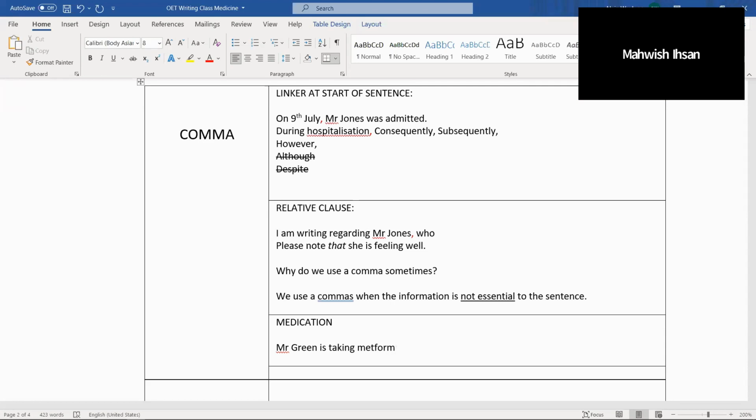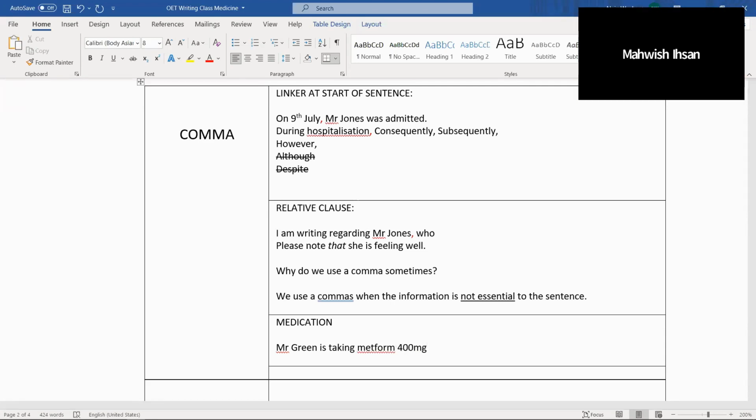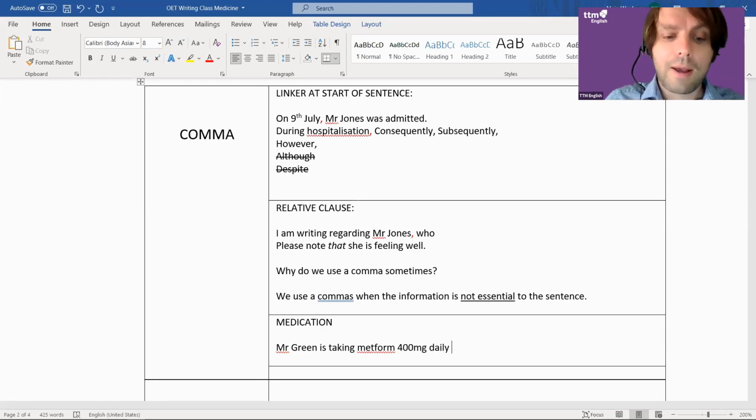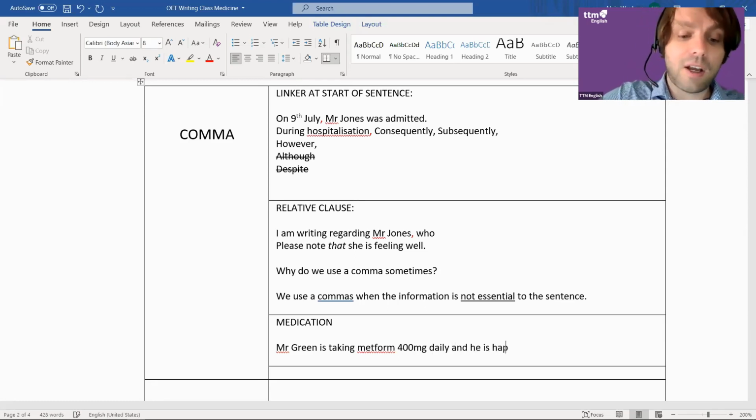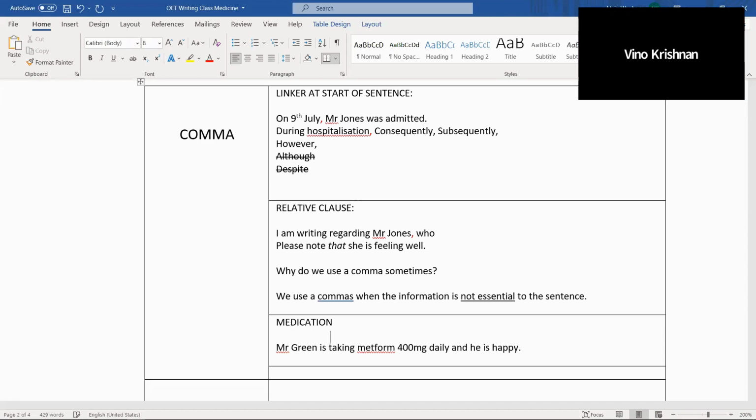That's okay so far. Comma. 400 mg. I hope that's not a bad amount. Now, comma. Have I just killed him with that? I don't know. Is 400 okay? Daily, right? And he is, I don't know, happy, something like that. So what's the problem? Comma after metformin.